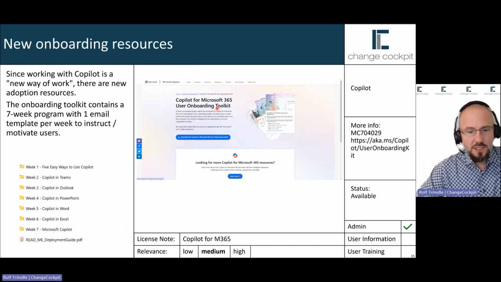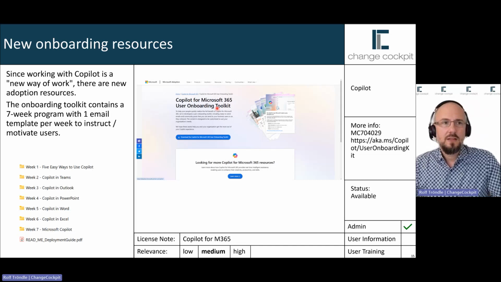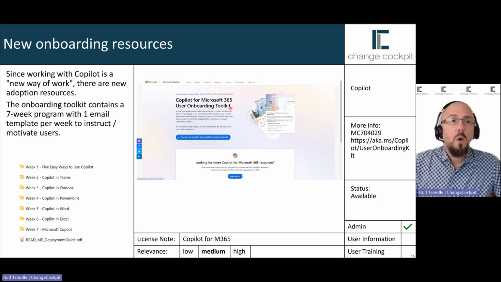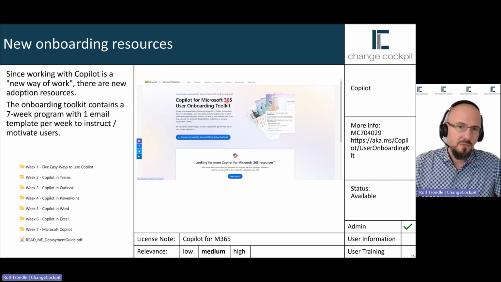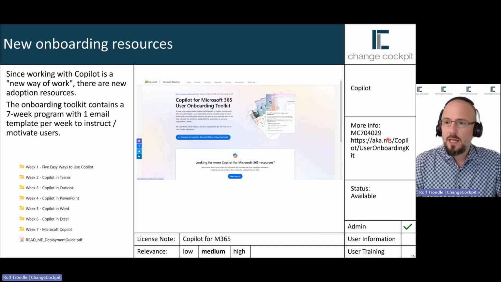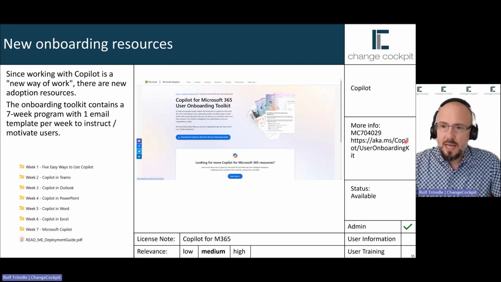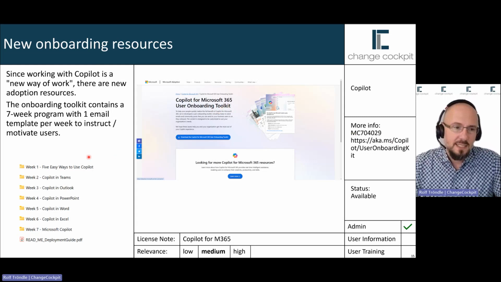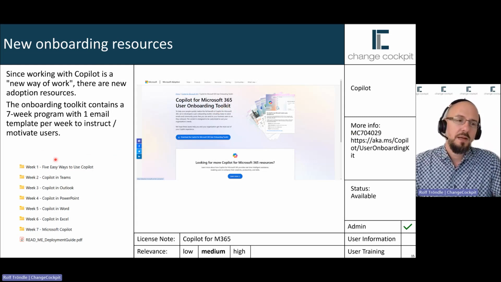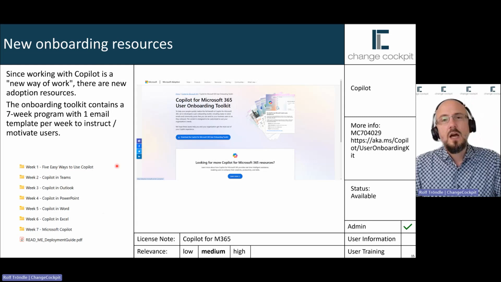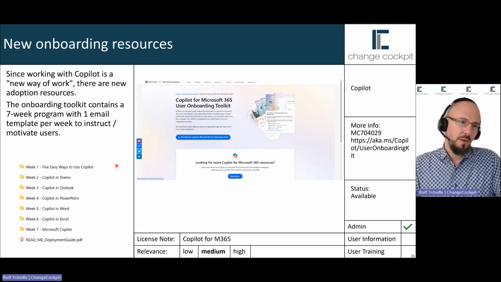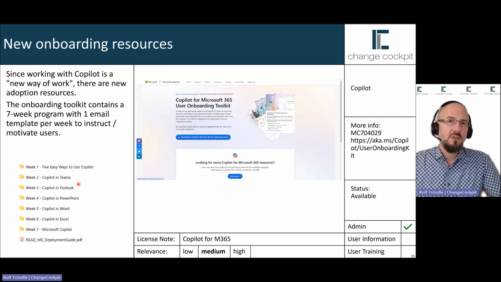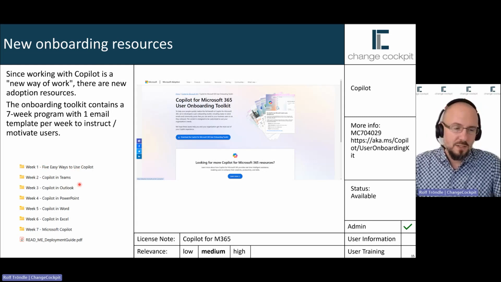Then, if you're starting new with Copilot within your tenant, you can get new onboarding resources directly from Microsoft. Accessing the URL on the right side here, aka.ms, you can download a zip file, and this zip file contains material for 7 weeks of Copilot introduction, where each week covers another feature, another app where Copilot is integrated.